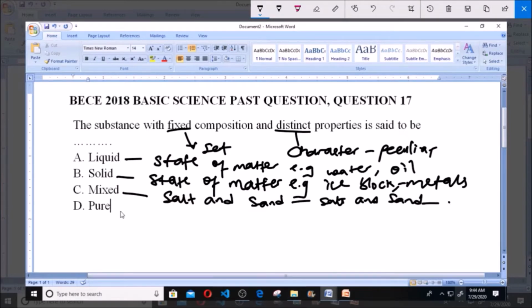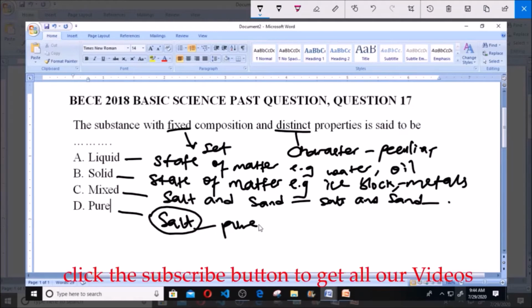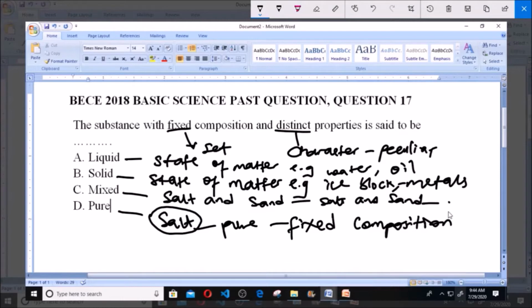Then D here says pure. When a substance is pure, it means that this substance is alone. Take for instance a substance like salt, and this salt is the only thing present. We call it pure because it has its own fixed composition, and the properties of this salt will be distinct because it's only the salt that is present.